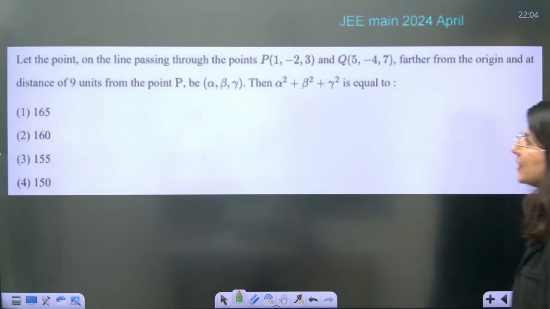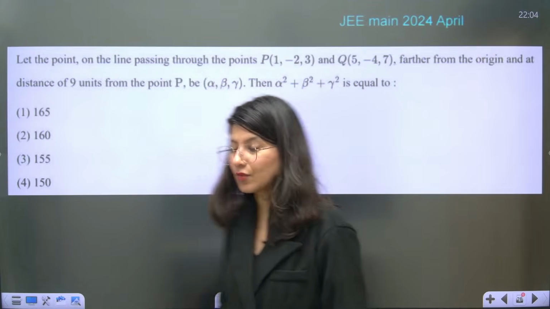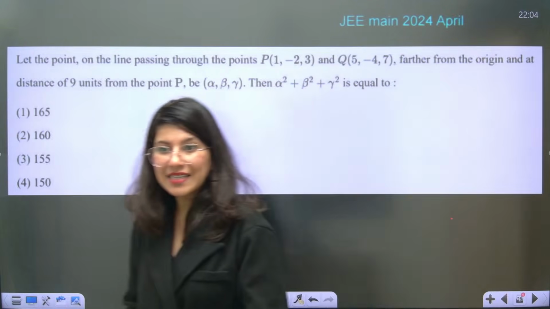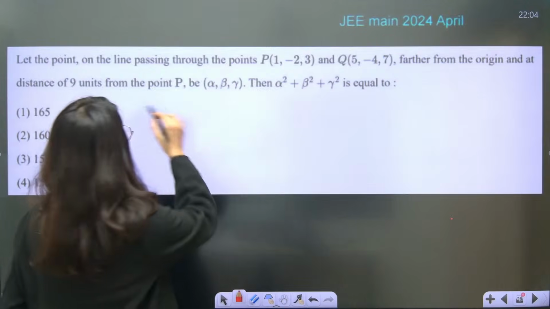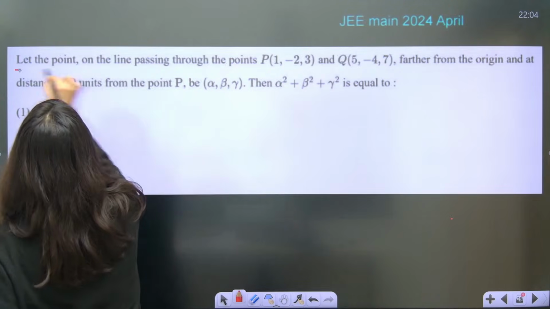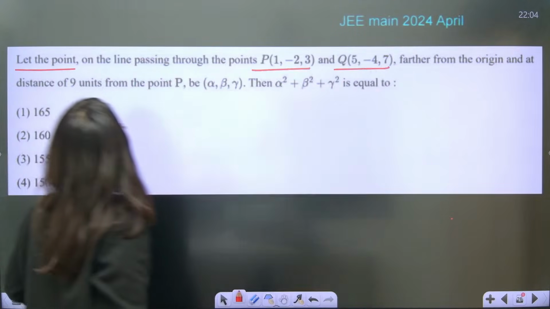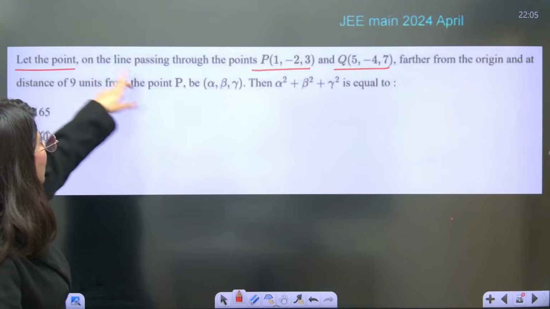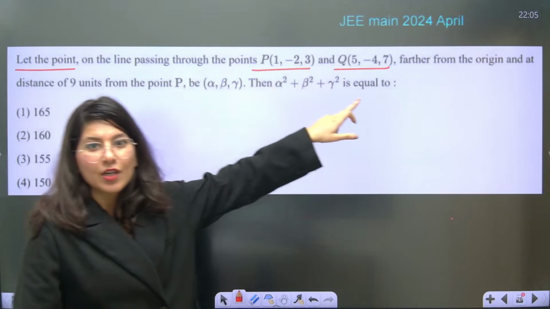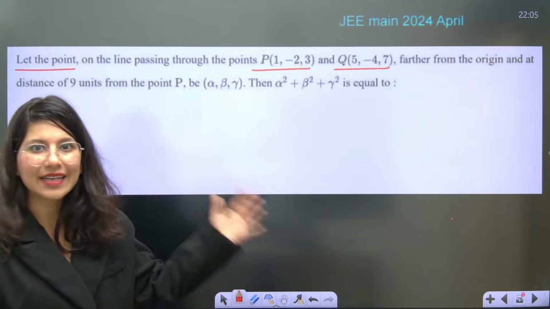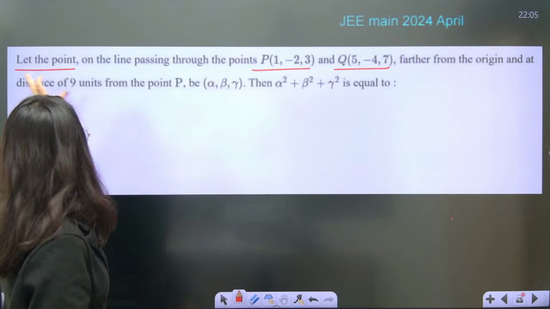Shall we proceed to this particular model? JEE Main 2024 April attempt, guys. Let us understand now. Let the point on the line passing through P and Q, understand? So basically two points of that line are given to you, so you can write the equation of that line.